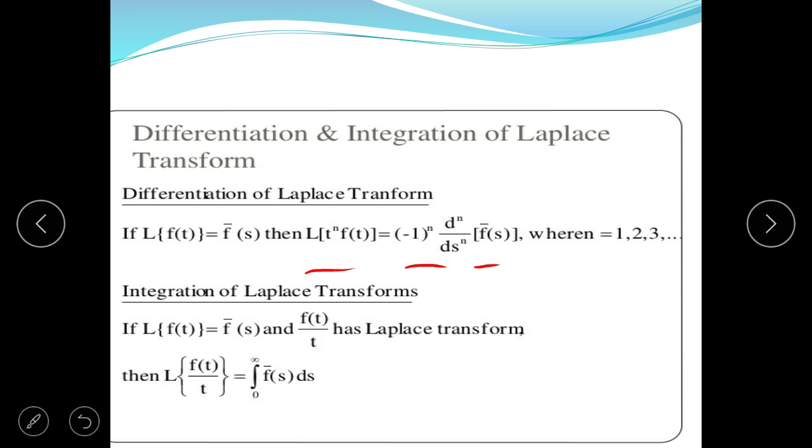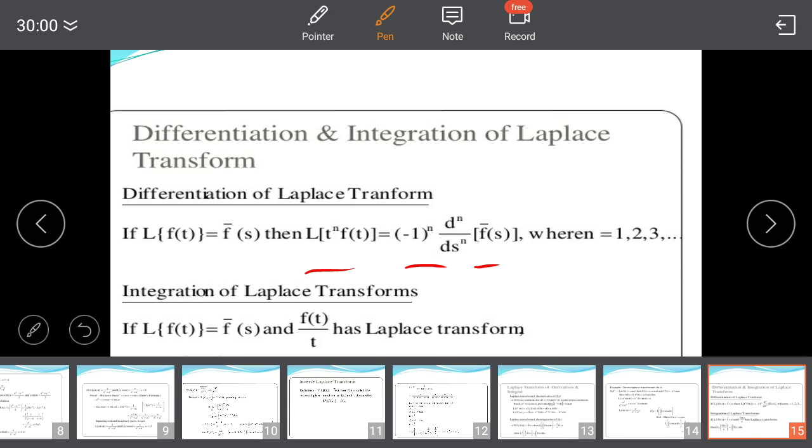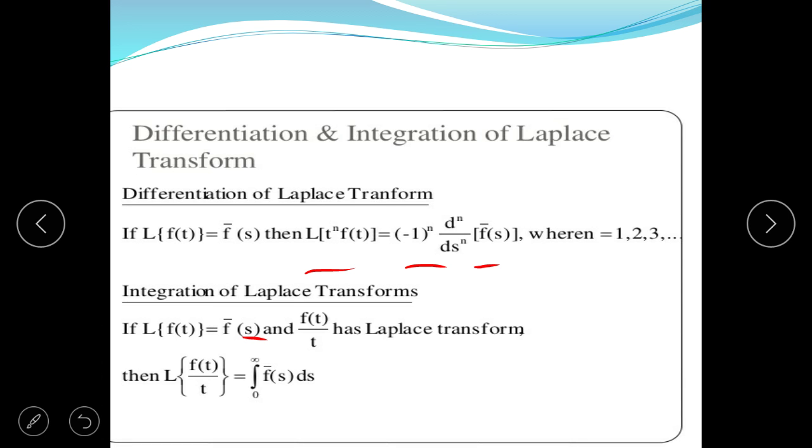Integration of Laplace transform: if Laplace of function f(t) is equal to f bar s, and f(t) upon t has a Laplace transform, then Laplace of f(t) upon t is equal to the integral from 0 to infinity of f bar s ds.